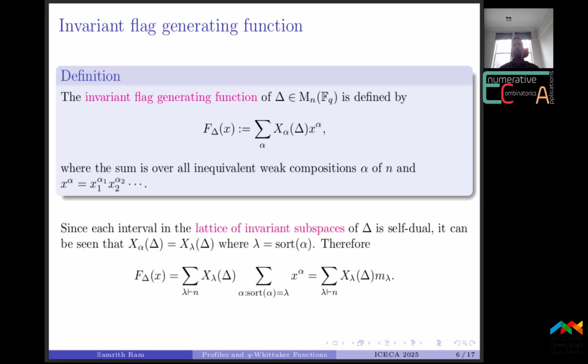Now, by using the fact that the lattice of invariant subspaces is self-dual, it can be seen that these x alpha delta depend only upon the partition that is obtained by sorting the parts of the weak composition alpha. So using this, one can write this invariant flag generating function f delta of x as a linear combination of monomial symmetric functions. And this shows that f delta of x is symmetric.